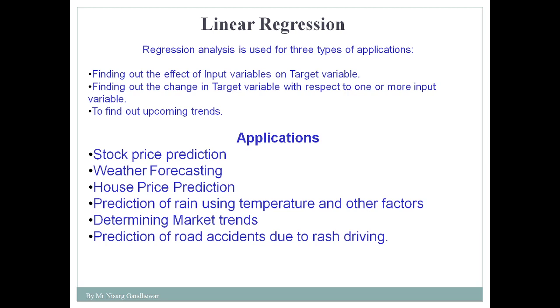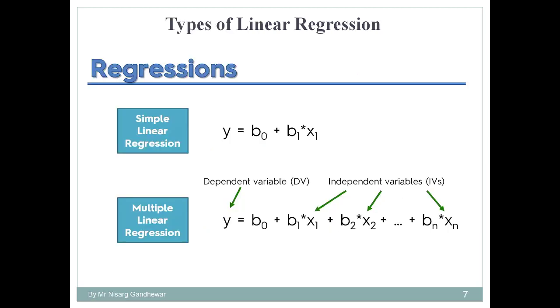So there you can apply linear regression. Then also predicting road accidents based on historical data. You can predict the number of accidents on a particular road in a particular time span. For that purpose you can make use of linear regression. So there are two main types of linear regression.